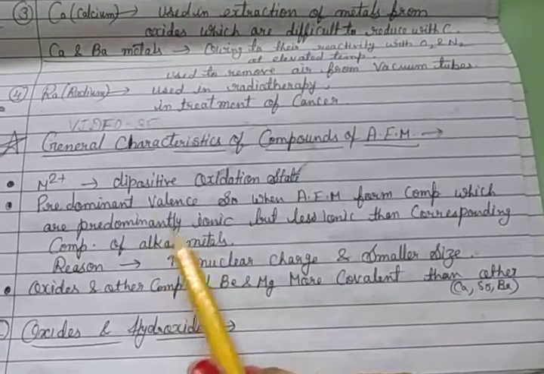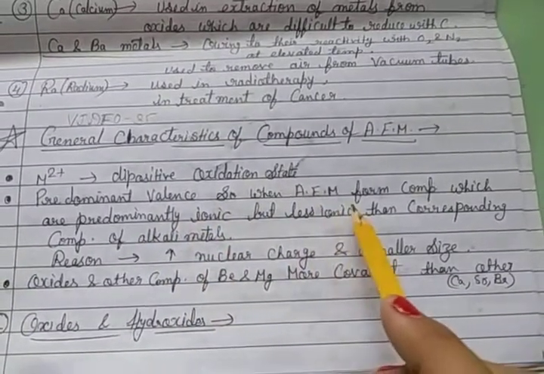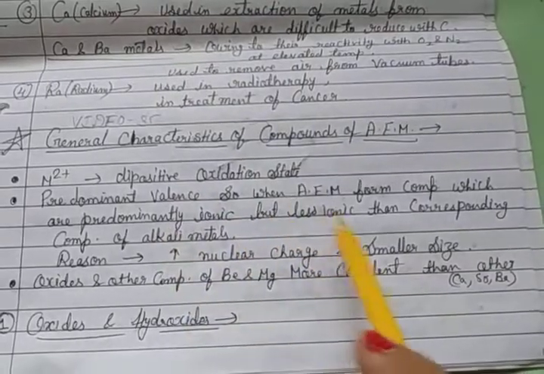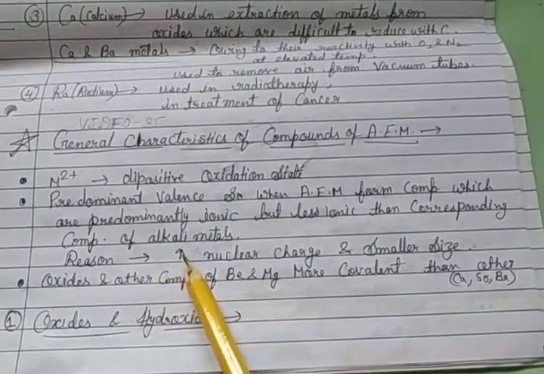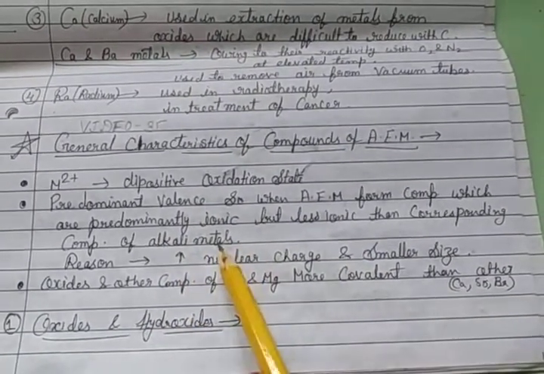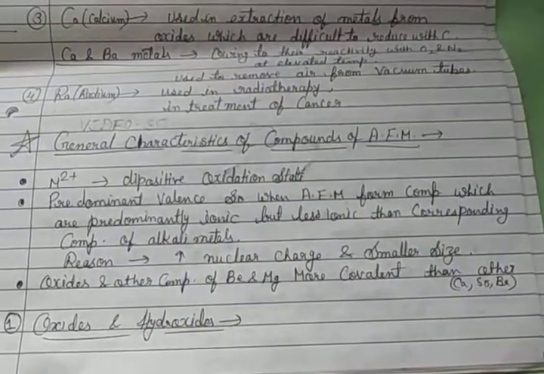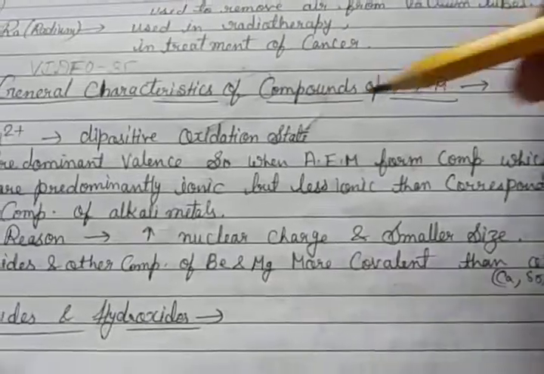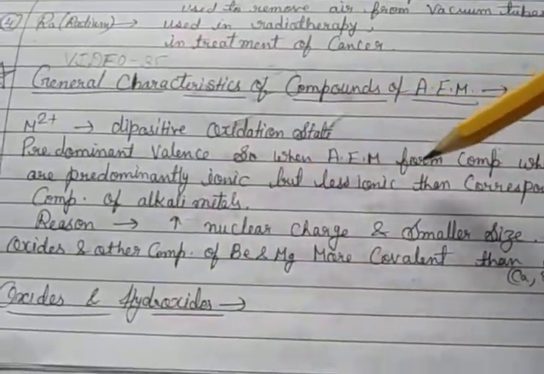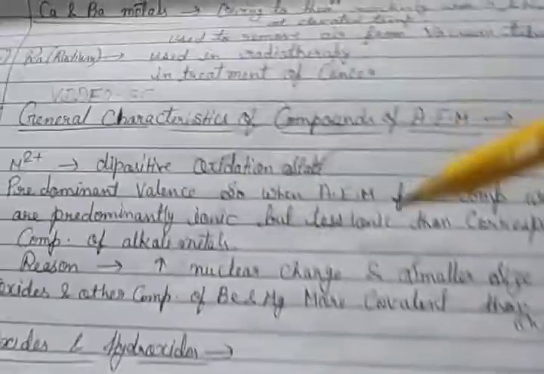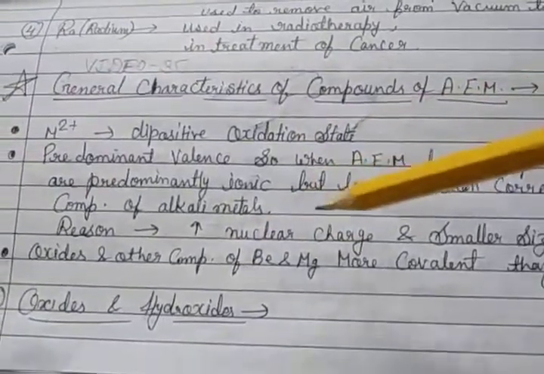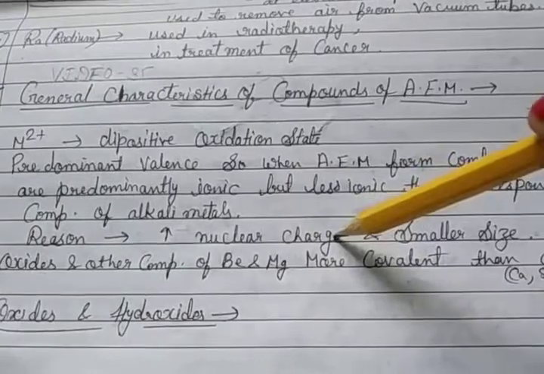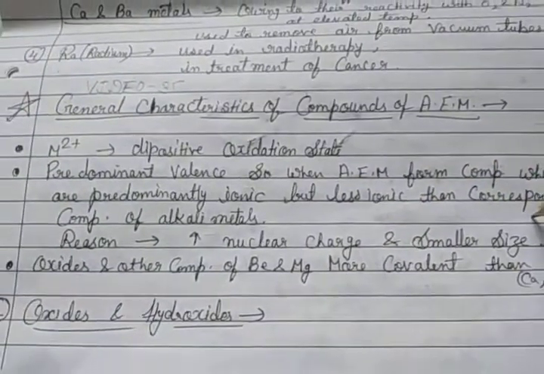So in comparison with alkali metals, alkaline earth metal compounds are less ionic, and alkali metal compounds are more ionic. The reason is increased nuclear charge and smaller size.